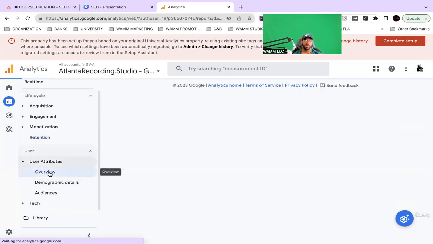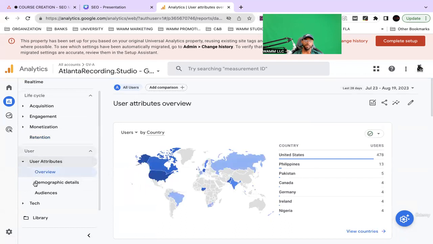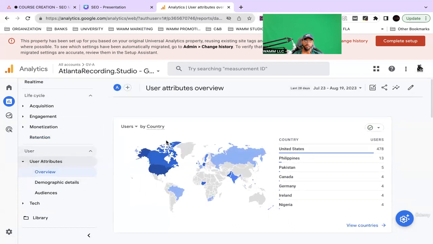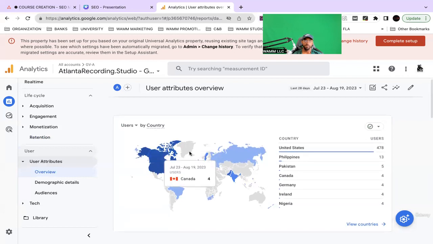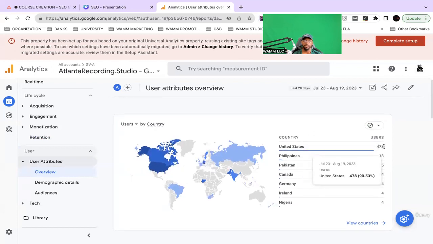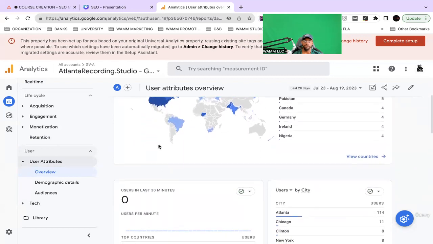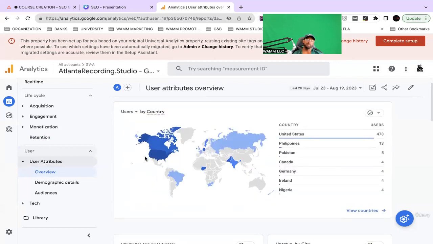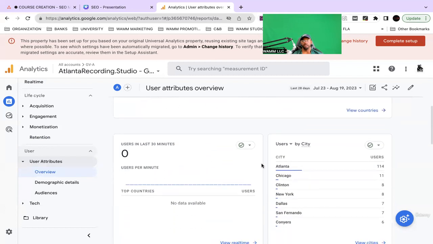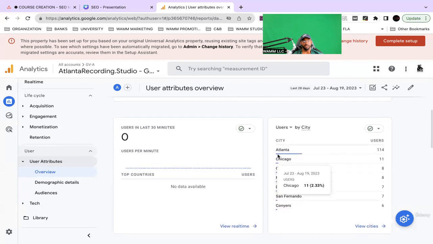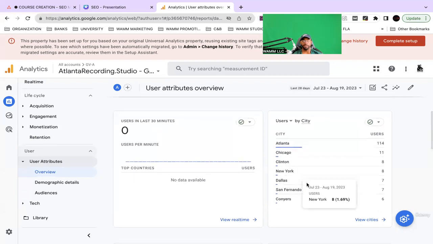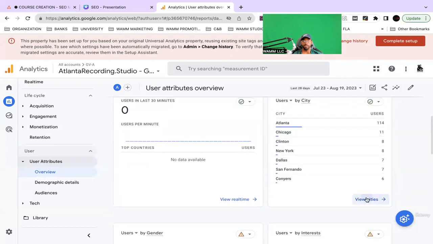So this is key. Now it's telling us a little bit more about the people that are visiting the website. Out of the last 28 days, of course, 78% of them are in the United States, as they should. Now let's break it down, because this is a recording studio in Atlanta, Georgia. So majority of our audience should be in Atlanta. So let's see. We have 114 of them that were coming from Atlanta. That's interesting, right?